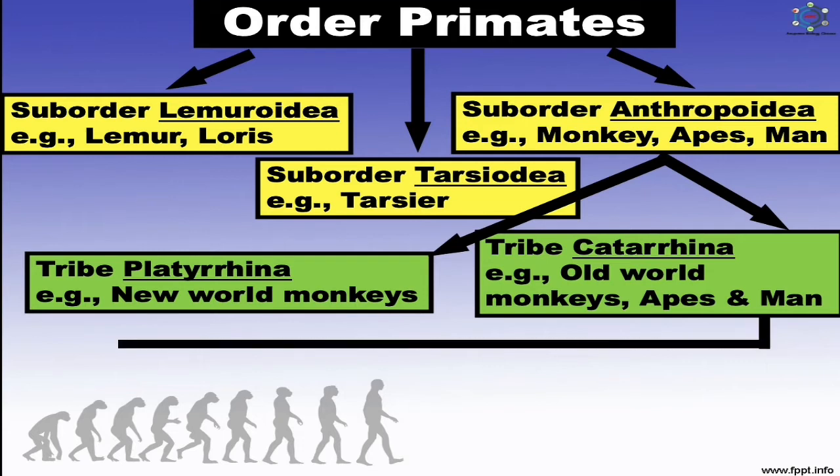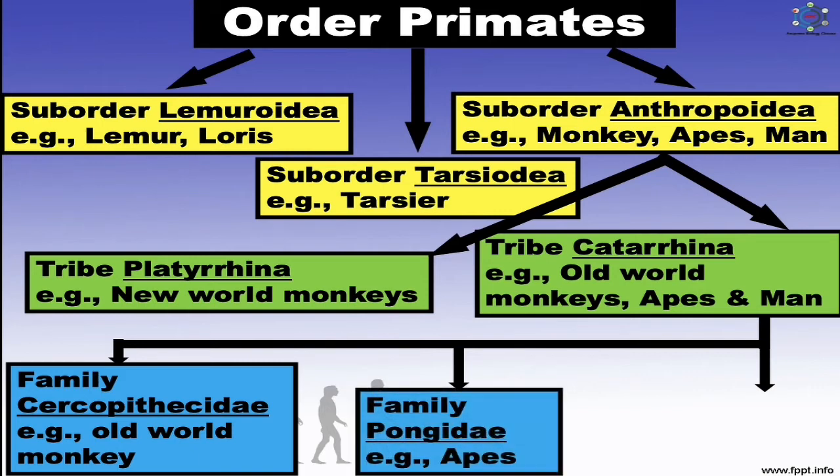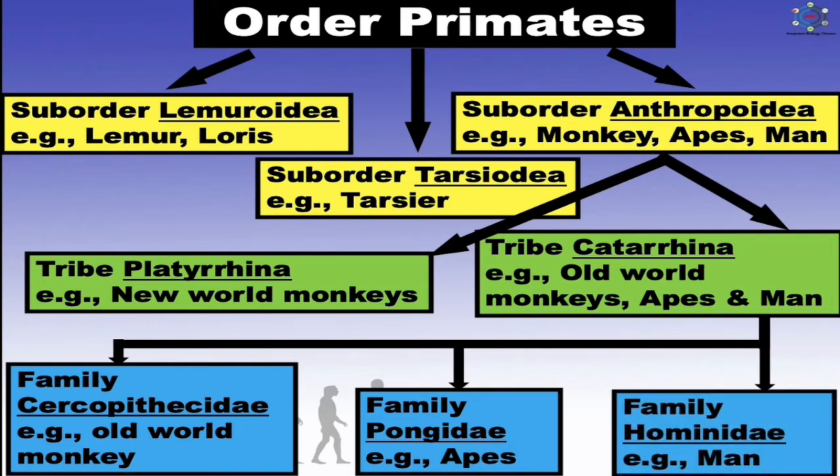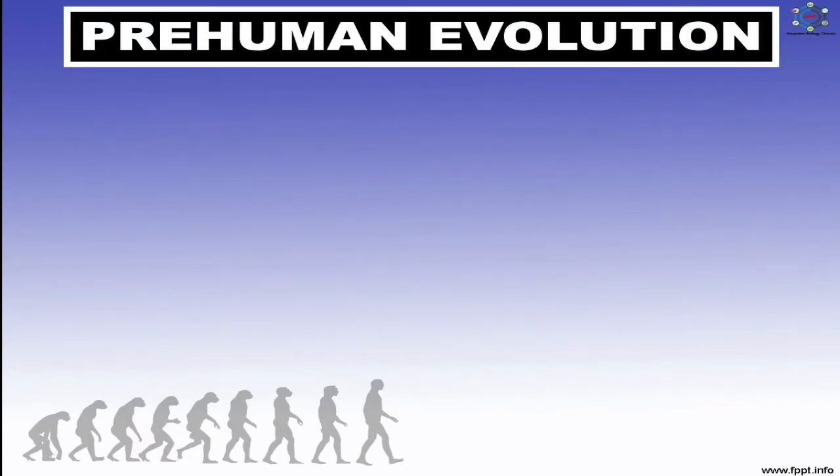This tribe, Catarrhina, is divided into three families. The first family is Cercopithecidae, and the examples are Old World monkeys. The second family is Pongidae, and the examples are apes. And the third family is Hominidae, and the example is man. So this is all about the classification of order primates. After this, now pre-human evolution.